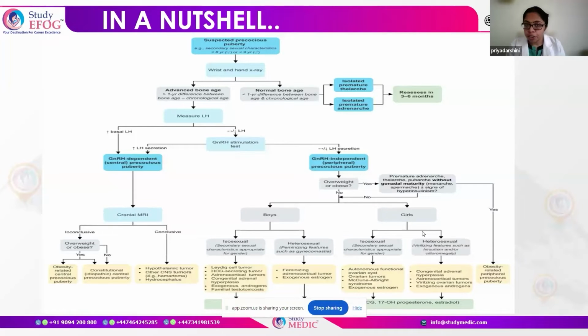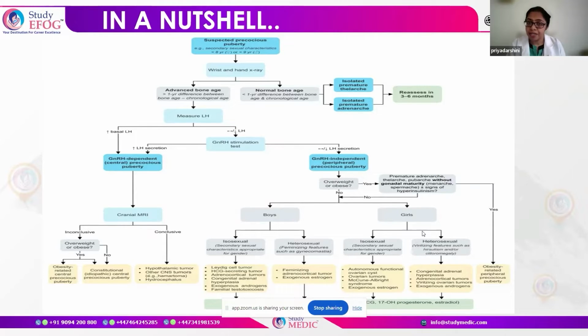For central precocious puberty, the investigation of choice is going to be a cranial MRI. If that is conclusive, or if we find evidence in it, then we assume that to be the cause of this precocious puberty. However, if no cause is found on a cranial MRI, then we think of obesity being one of the causes, or whether it is some constitutional or idiopathic cause of central precocious puberty.